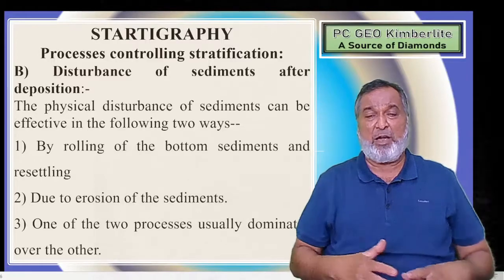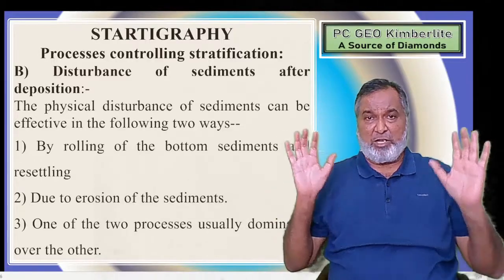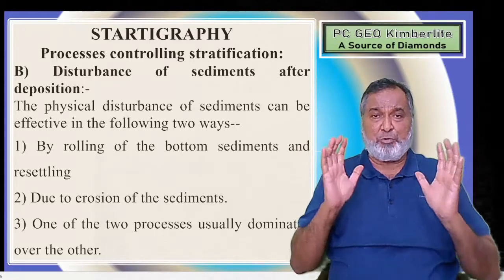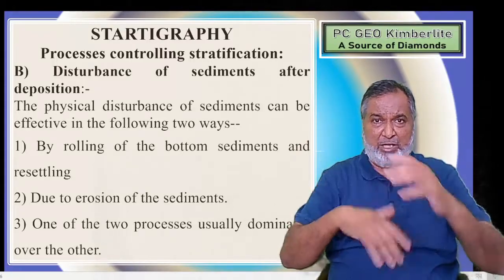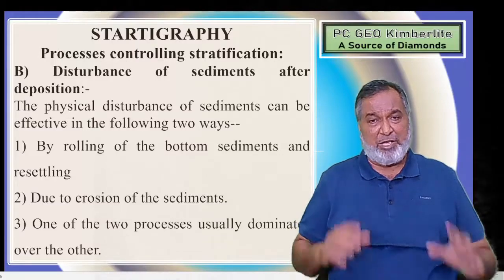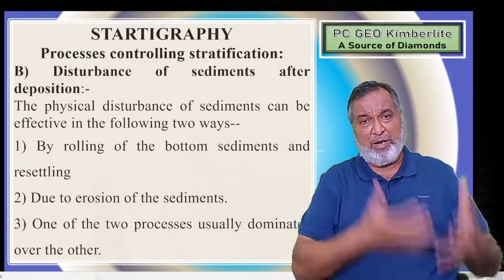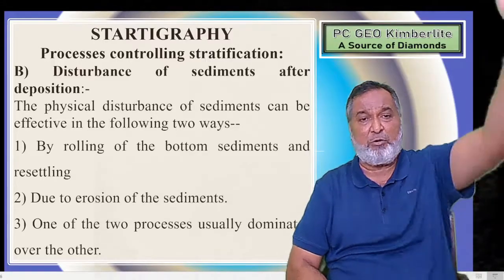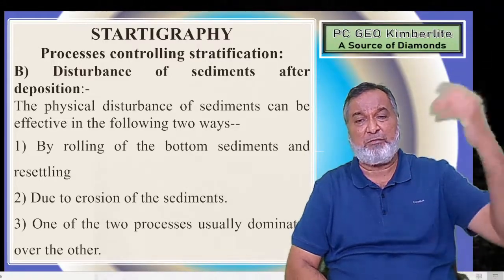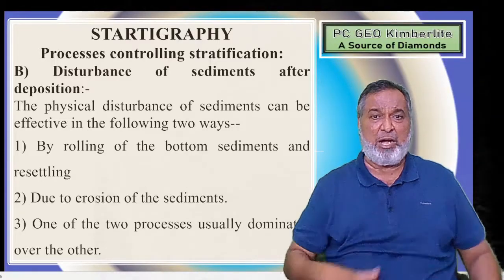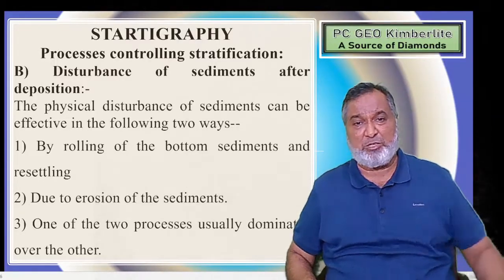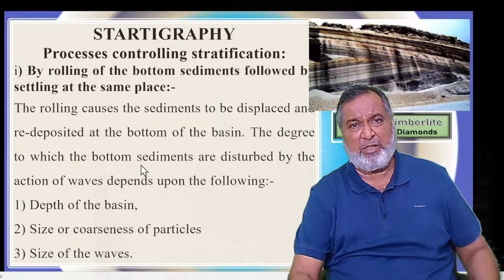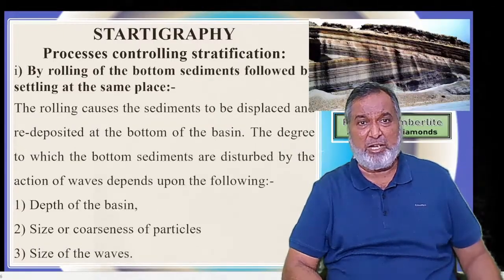That is one case: if the speed of the agents increases, huge boulders are rolled, traction and saltation take place, and the bed material which was just deposited is also eroded and carried out. So due to erosion of those sediments, this is the second part. One of the two processes usually dominates over the other. They will always occur together, and due to that, domination may take place.